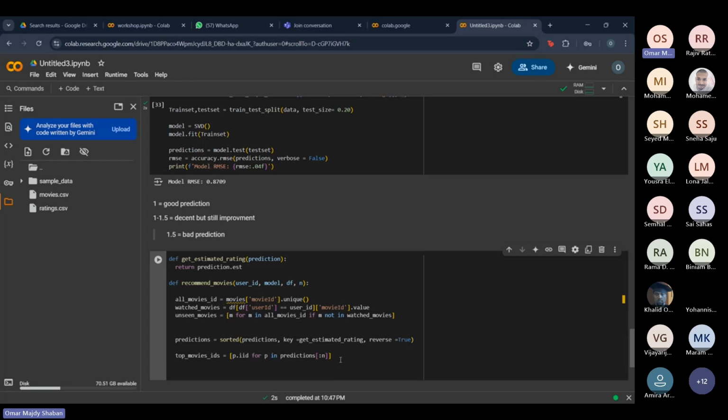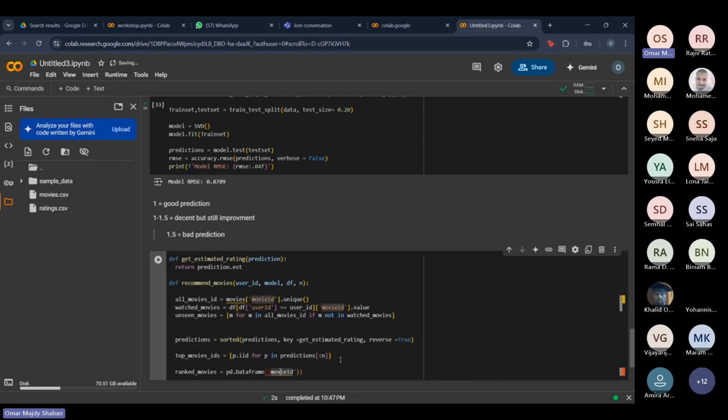And the next thing we're gonna do is get the ranked movies. So we're gonna do ranked_movies, and we're gonna turn this into a data frame. We're gonna get all the movie IDs.